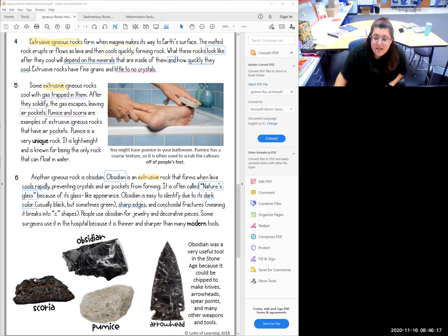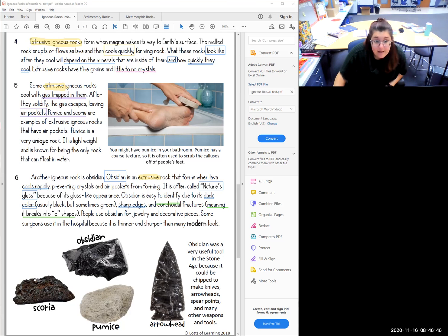And it gives us this very interesting vocabulary word. Even I had a hard time pronouncing it. I'm going to highlight that in green. Conchoidal. I think that's how you say that. And if we have a hard time remembering that word, we can look in the parentheses. It tells us the definition of that word in the parentheses here. It means that it breaks into C shapes.